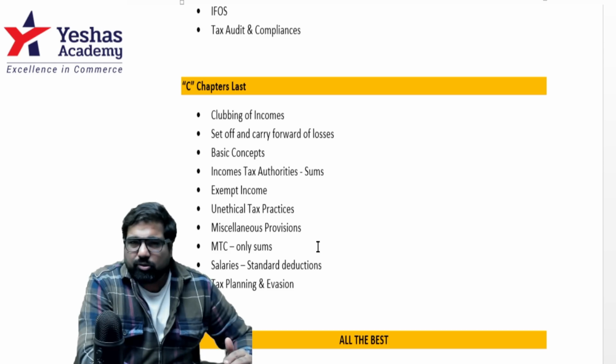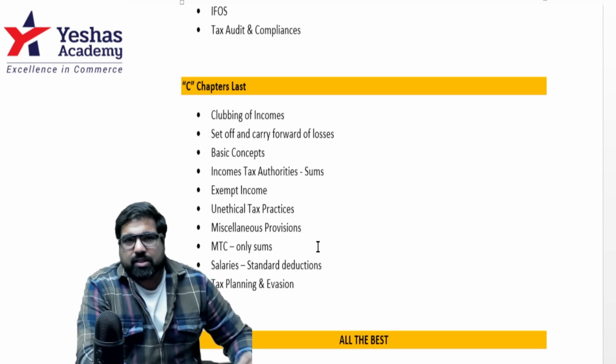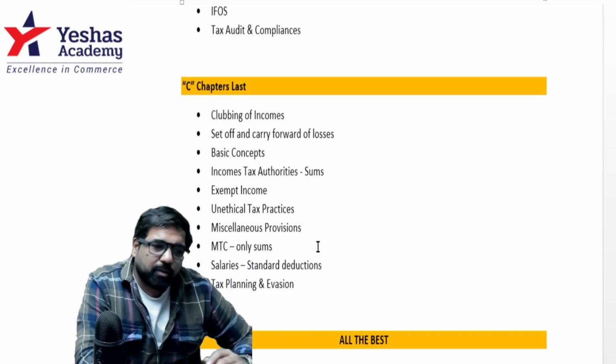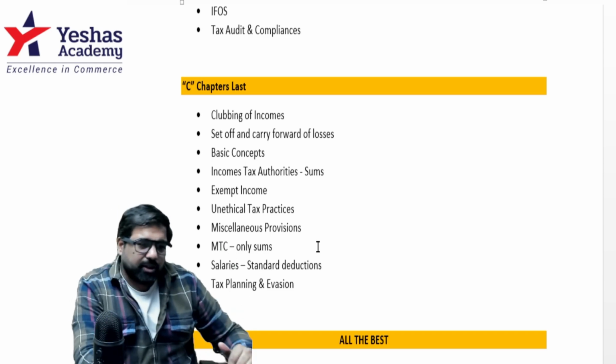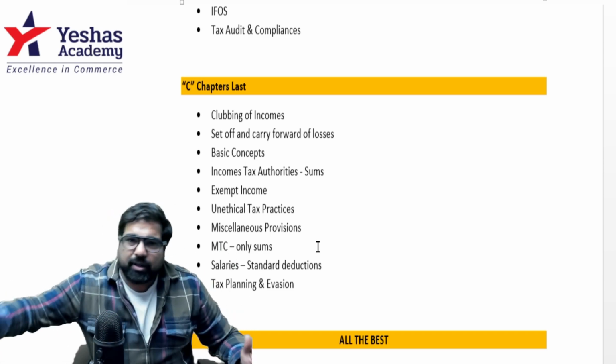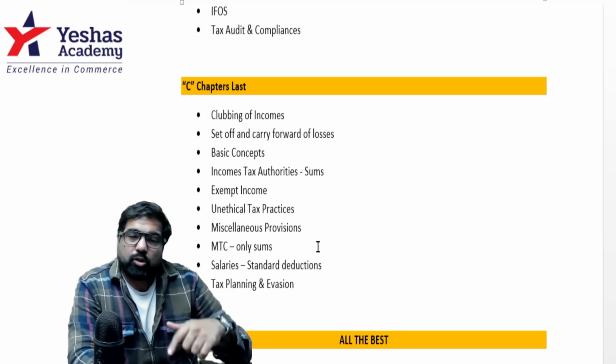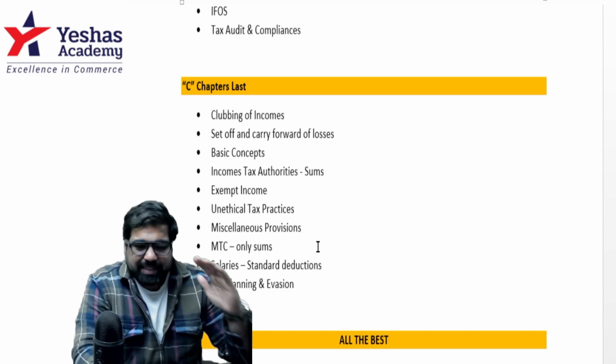Next, basic concepts is something you should just read. Income tax authorities, who are the director, principal director, and commissioner, chief commissioner, principal chief commissioner. Those things, what are their powers, etc., you can look at. Next are exempt income. Some incomes have been exempt, specifically agriculture income and other small incomes. Some of these exemptions have also been covered in a chapter called non-resident tax.